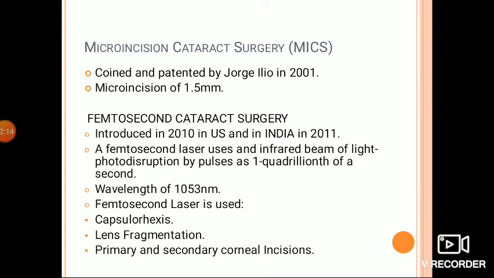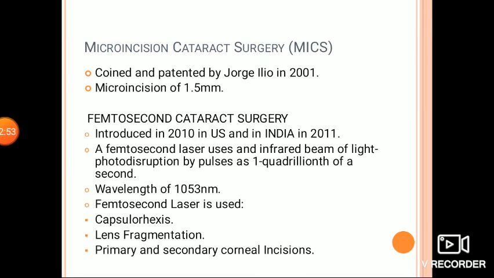We have seen previously that in phacoemulsification the incision can be small, about 2.8 to 3.2 mm, but in micro incision cataract surgery, which was coined and patented by George Elio in 2001, he constructed a wound, a technique through which a micro incision of about 1.5 mm or less can be made. But usually micro incision cataract surgeries are performed through 1.8 to 2.2 mm incisions.